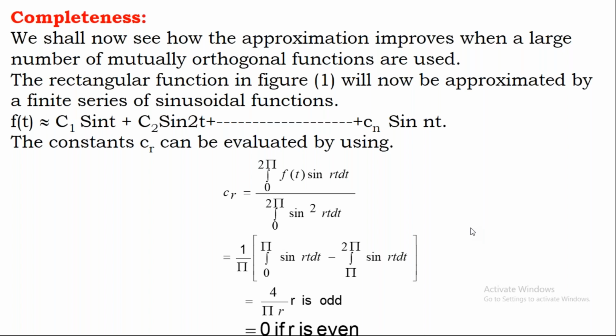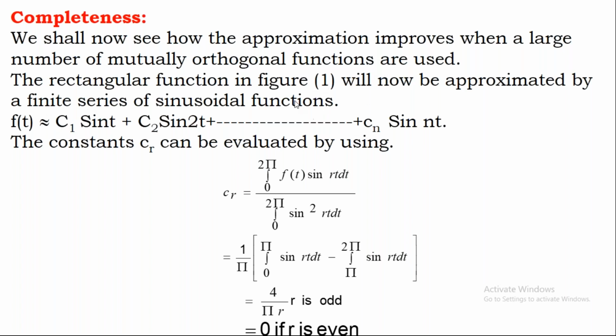So instead of considering one component, if we consider n number of components, then the approximated function will fit the actual function. That we call completeness. Now we shall see the approximation improves when a large number of mutually orthogonal functions are used.